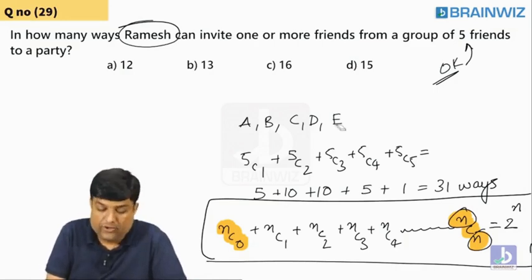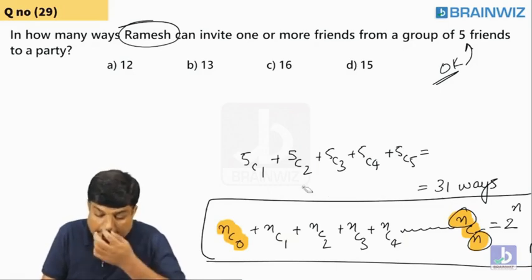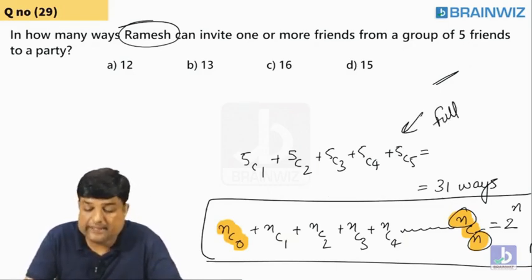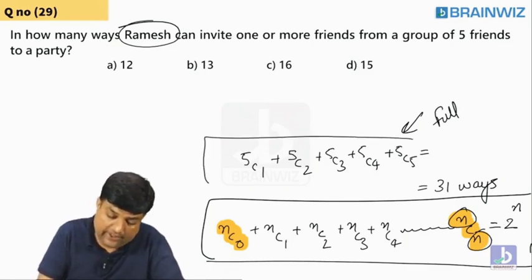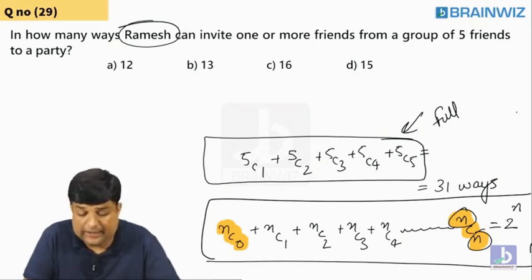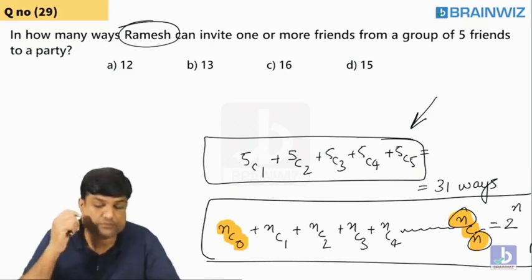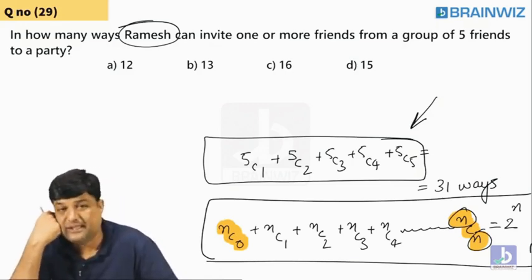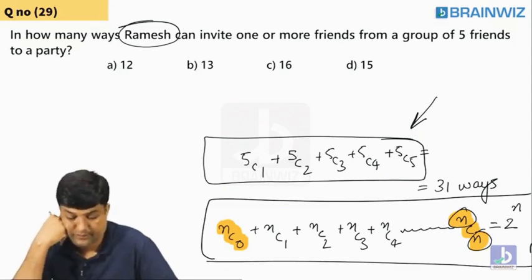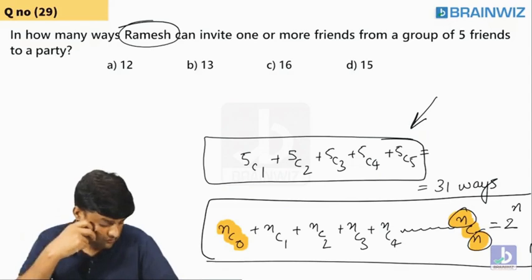Okay, everybody? How many people are there, guys? 5 people are there. So tell me, guys. Here, is this full or is something missing? Please tell me. In this equation, is it a complete equation or not? Is it a complete series or is something missing? What is missing in this? I'm waiting for you. What shall I write down to make it complete? Come on, guys. You're geniuses.